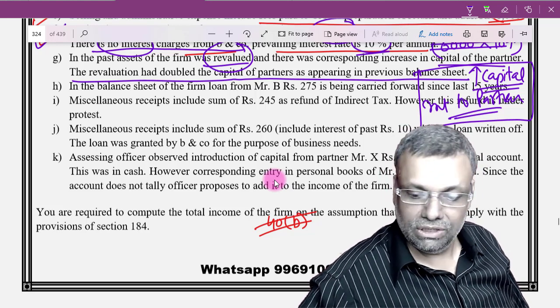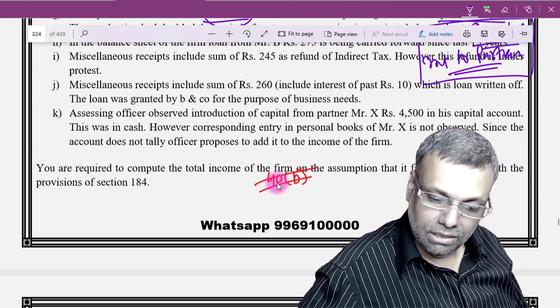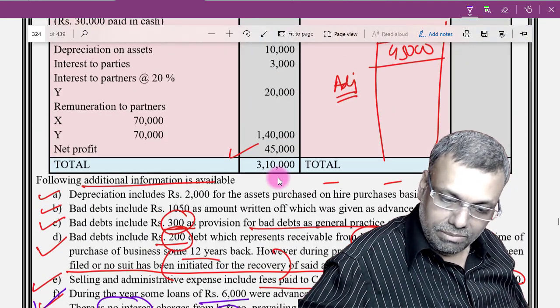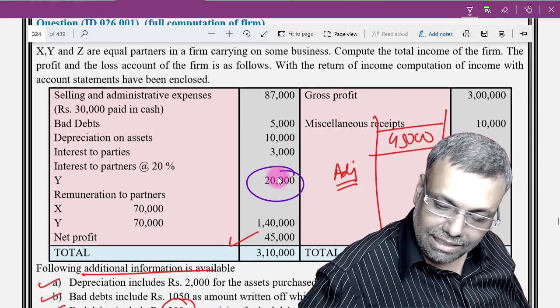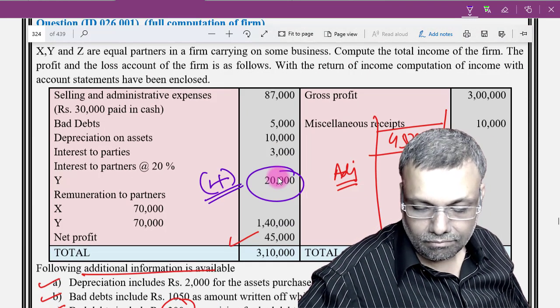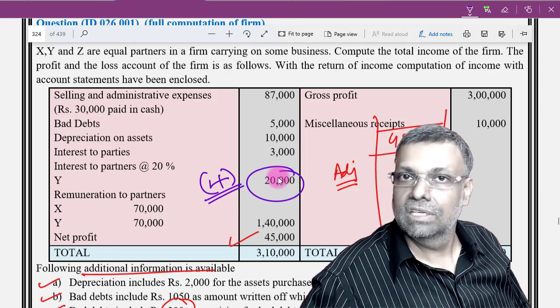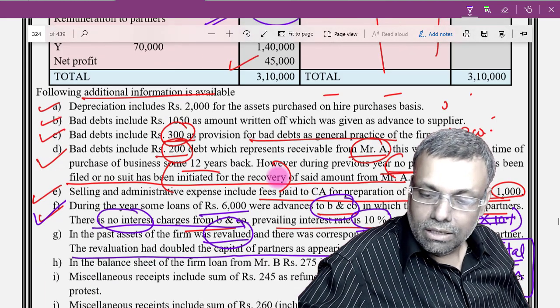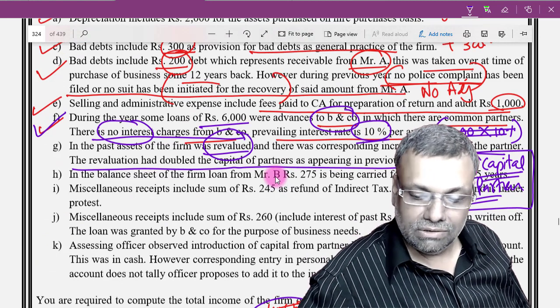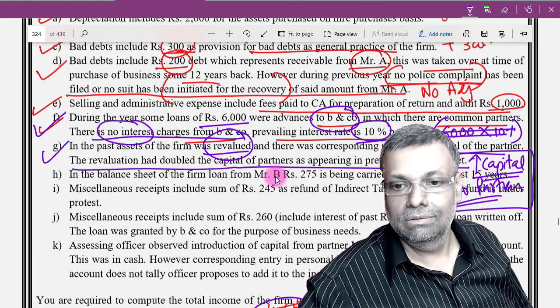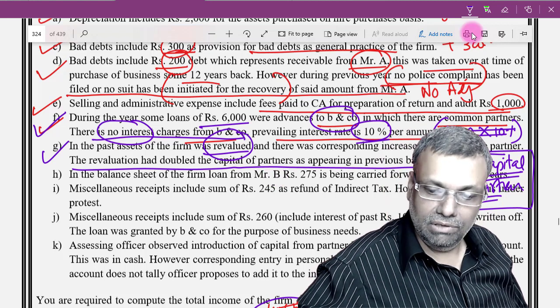However, in the given question, we have anyway not to apply 40B. So what I'm going to do is, because that interest has come, this entire interest I'm going to add. Add the entire 20,000. Is that clear? So there is no deduction under section 40B. And that's the reason this particular point G has become redundant in the given question.